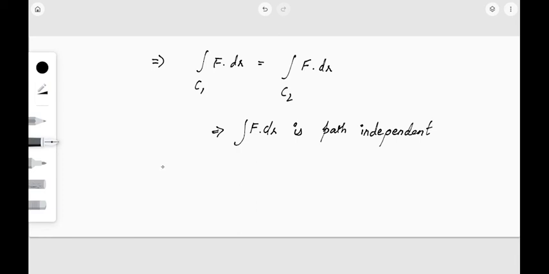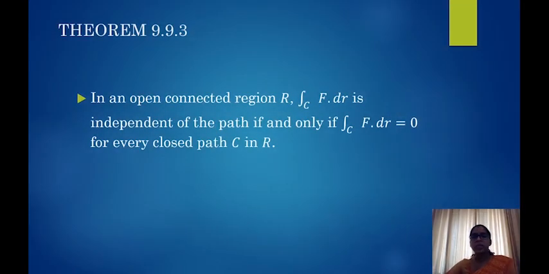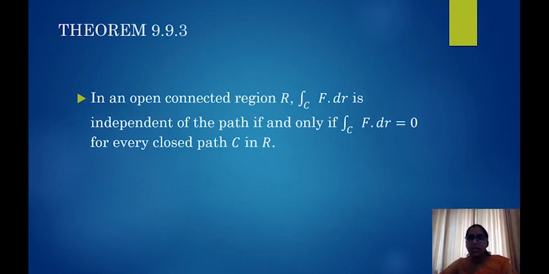We had shown that if the integral is path independent, then the integral over C f dot dr will be equal to 0 for every closed path C in R. We had stated another theorem, which was also an if and only if condition: if f is conservative, then the integral is path independent. So we can combine all the theorems together now.